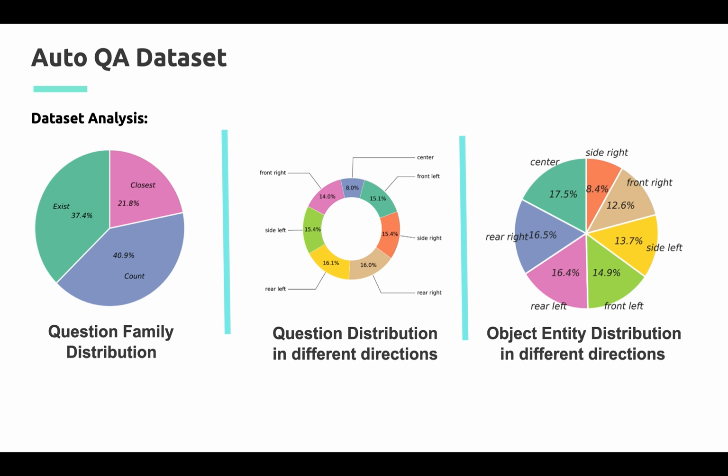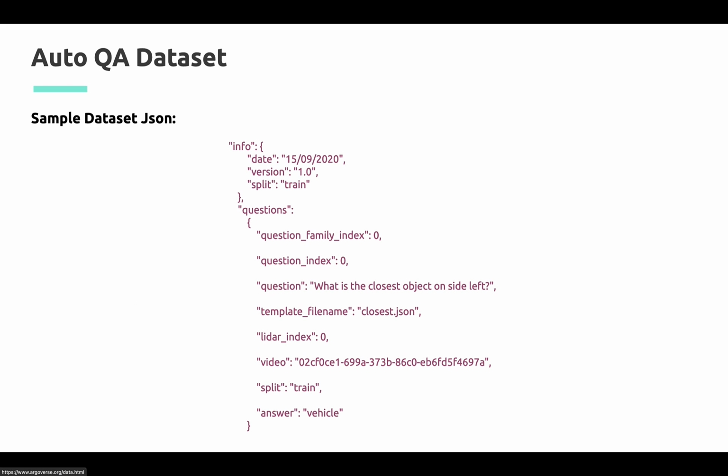Figure 2 represents how the distribution of questions varies among directions. We can infer that there is no skewness toward any direction. The third pie chart represents how the object entities for which questions are generated are distributed in the 360-degree visual space. We can see that in our dataset, objects are not concentrated in a specific direction, which prevents any bias exploit. This is an instance of a sample question JSON in our dataset.